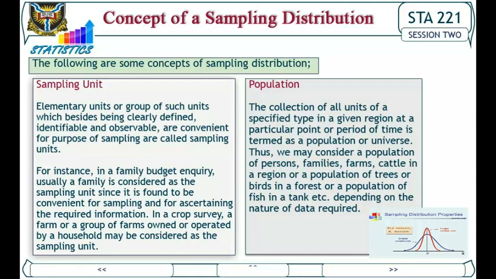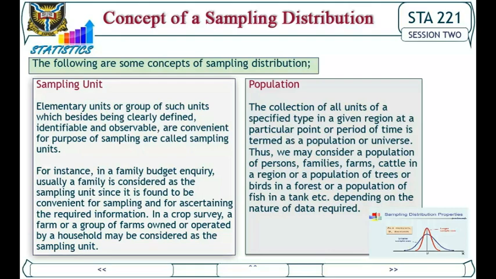For instance, in a family budget inquiry, usually a family is considered as a sampling unit since it is found to be convenient for sampling and for ascertaining the required information. In a crop survey, a farm or a group of farms owned or operated by a household may be considered as the sampling unit.